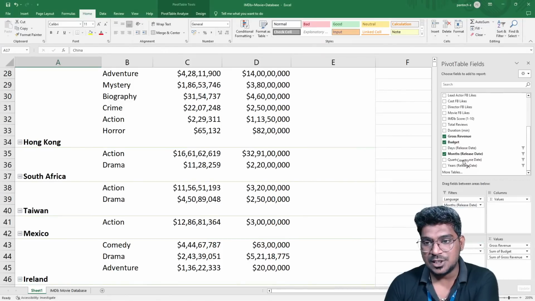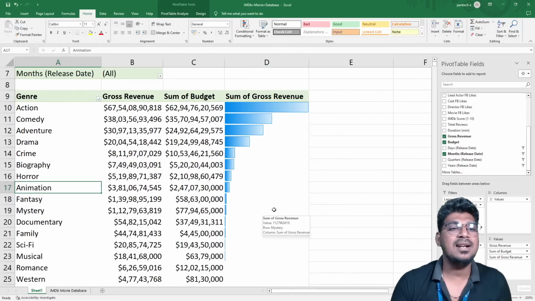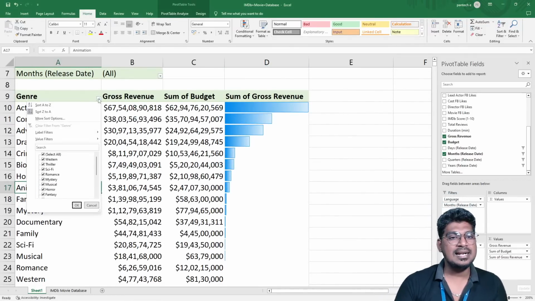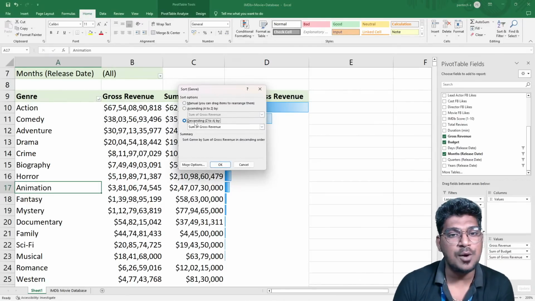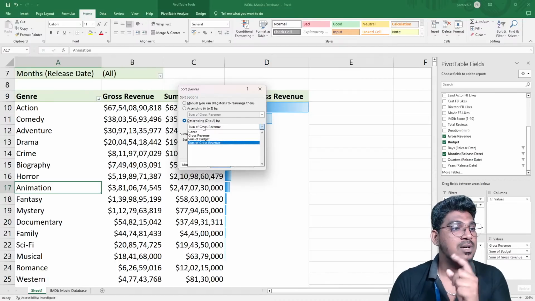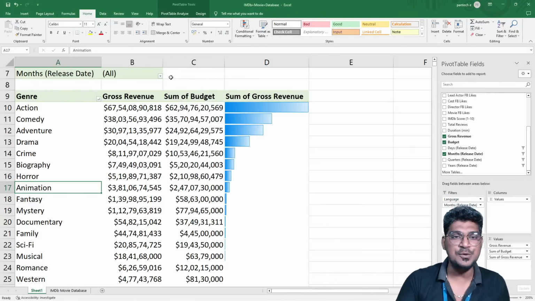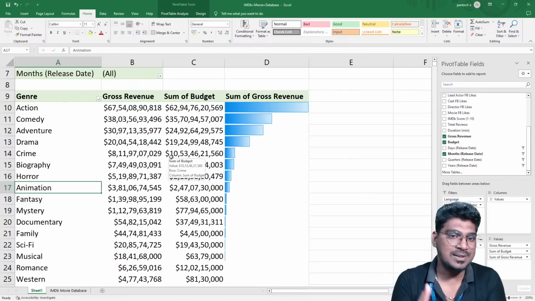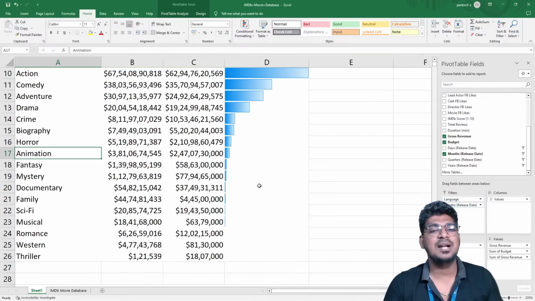Now I don't need this particular country anymore, and you can see this change. For example, here I'm selecting this more sorting option. With this more sorting option, I'm going to make the descending order based on what? Sum of gross revenue. Once I select the sum of gross revenue, based on this value, the sum of the budget will also change. For that only, that visualization will help in visualizing it.